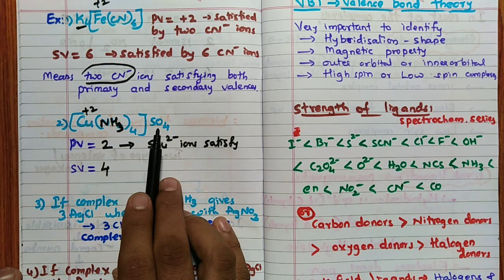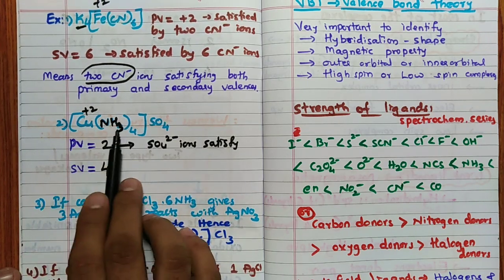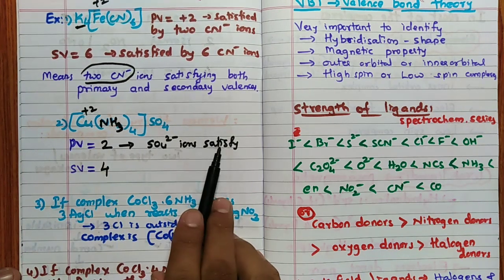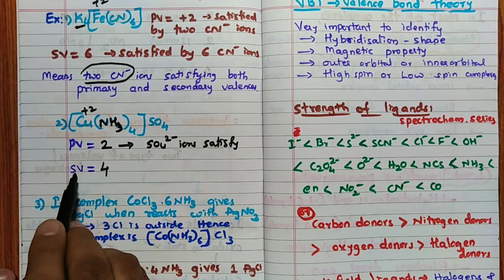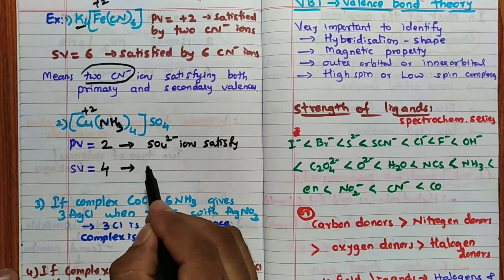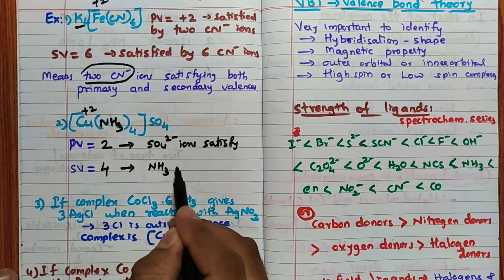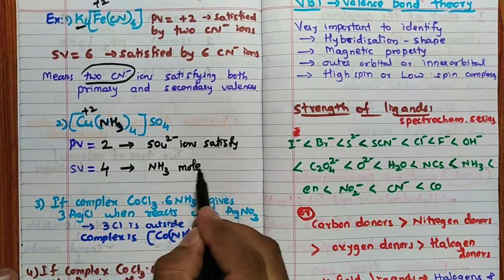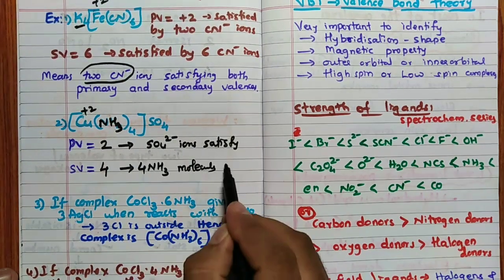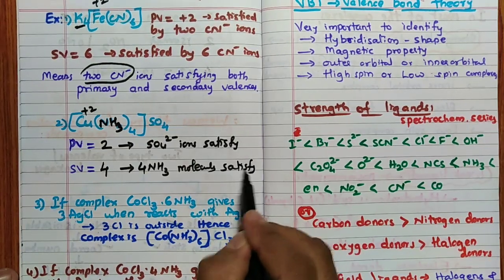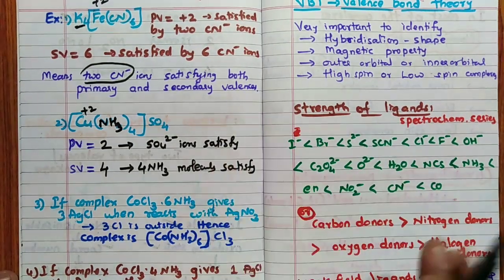So remember, in this case, Cu2 plus with NH3 4 times, primary valency 2, SO4 ion satisfies. The secondary valency, that is 4, is satisfied by NH3 molecules. 4 NH3 molecules satisfy the secondary valency. So this is about this.